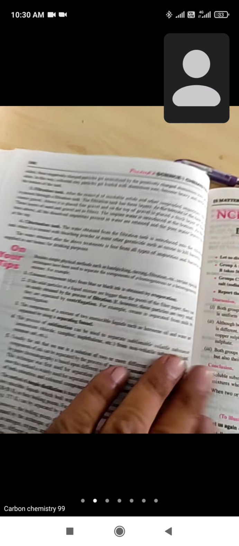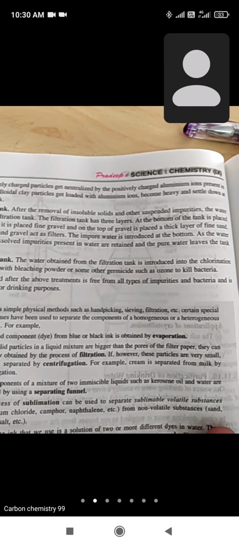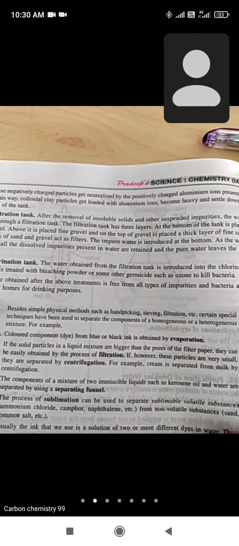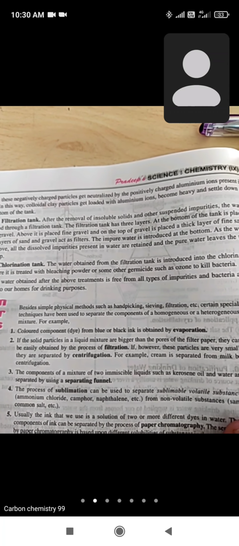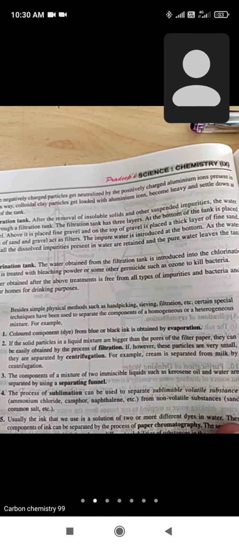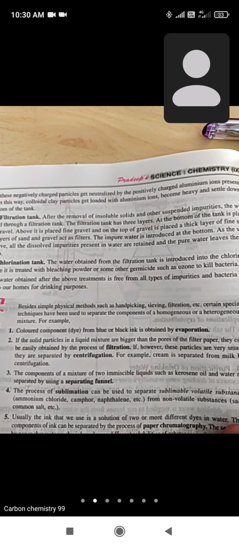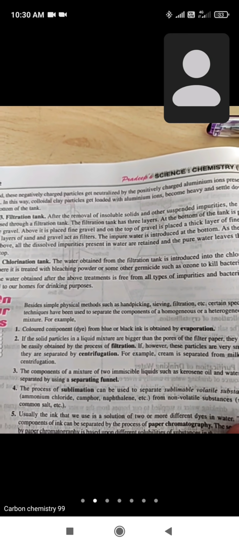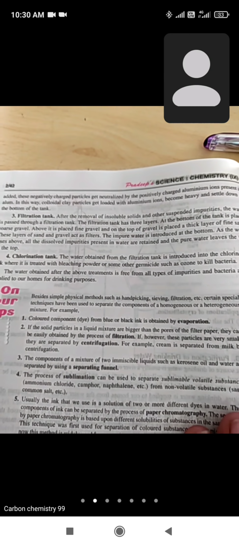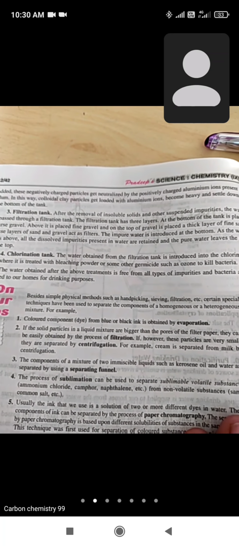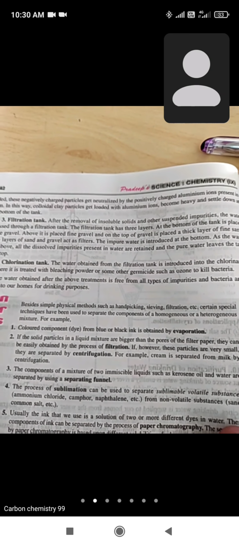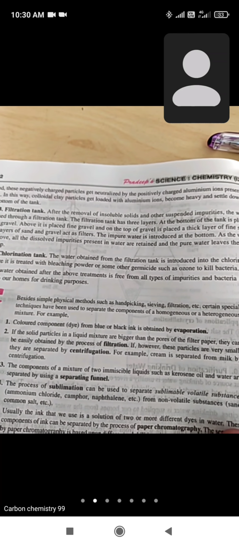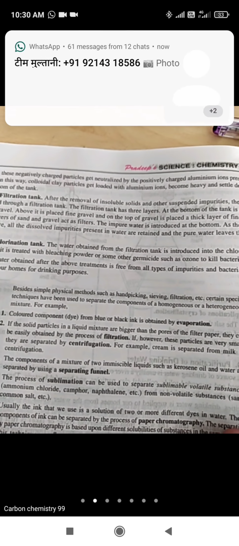Means after this the water will be cleaned completely, and it will be treated with bleaching powder, and sometimes ozone is also used for killing the bacteria present in the water. So chlorination tank is used for this process, and finally the water which we will obtain will be the pure water which can be supplied for a household.